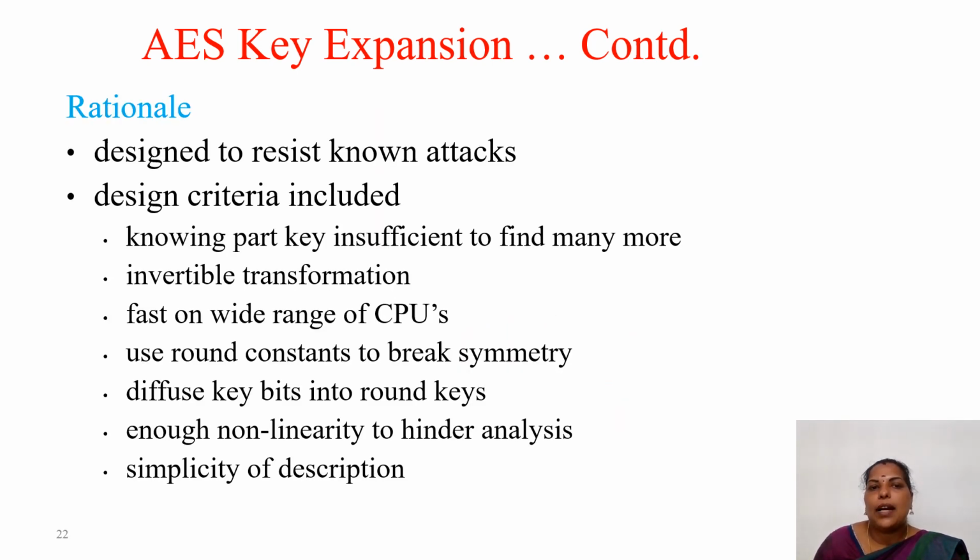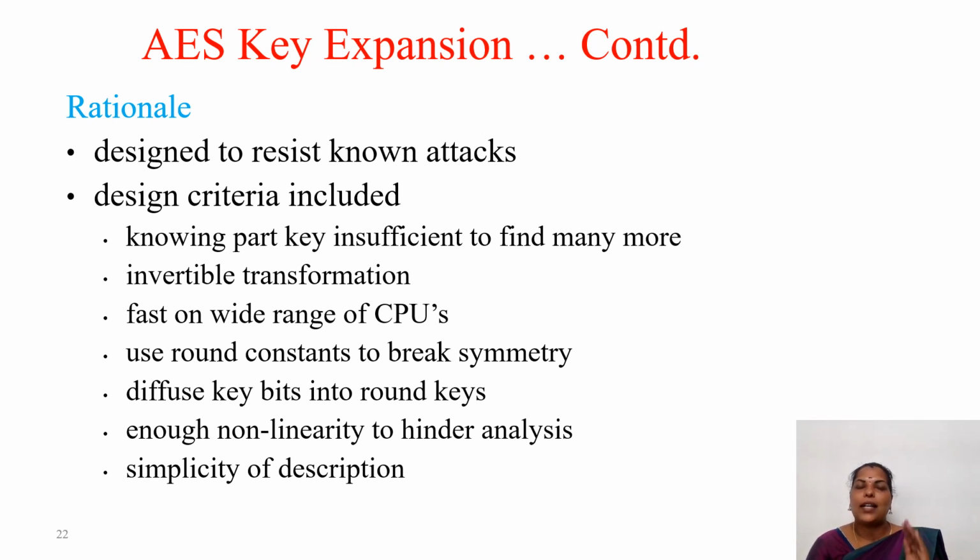The rationale behind AES is that it is designed to resist known attacks. The design criteria included that knowing part of the key is insufficient to find many more bits, because it also provides the avalanche effect. Avalanche effect means that if some bit in the plain text changes, approximately half of the bits in the ciphertext change. So it is very difficult for the cryptanalyst to find out the plain text.